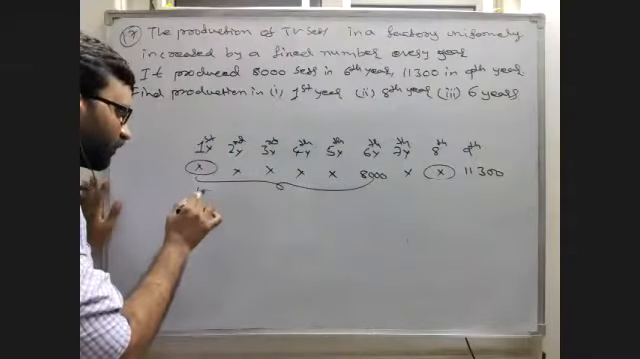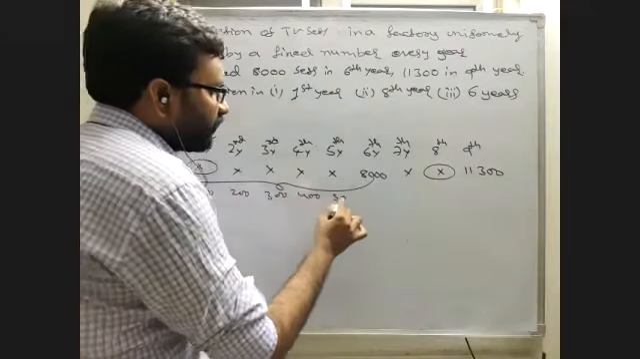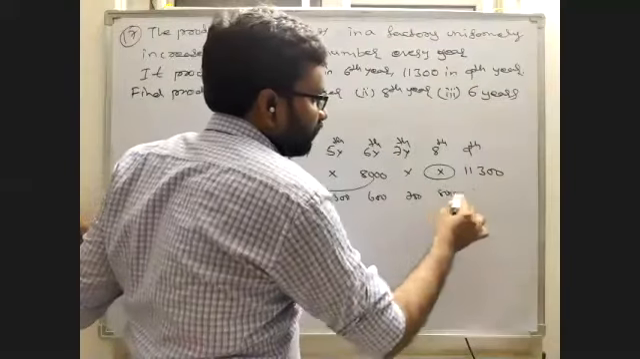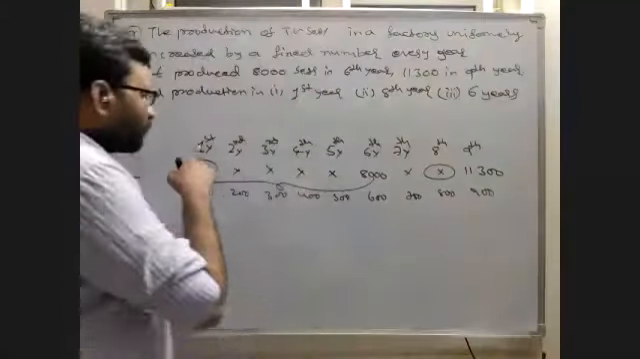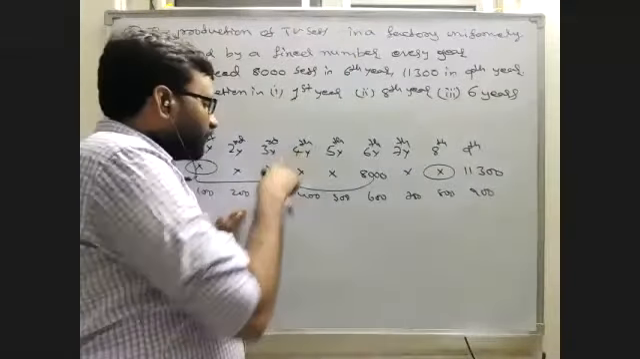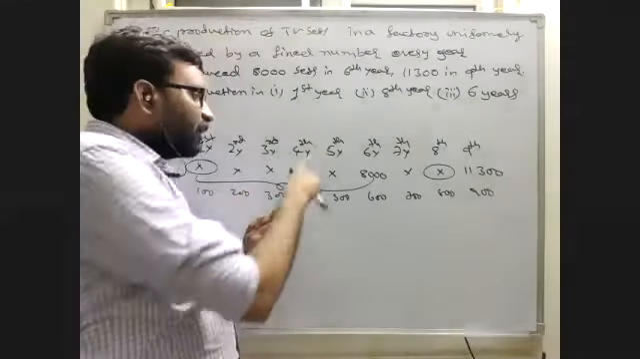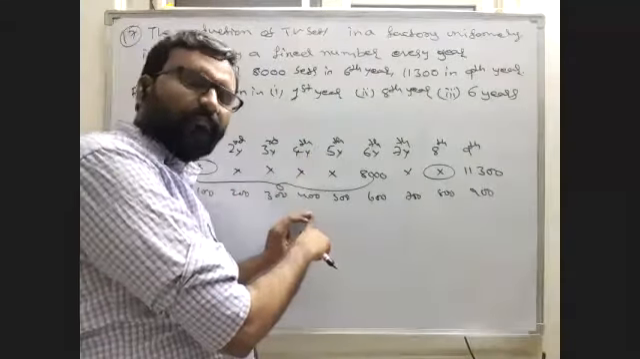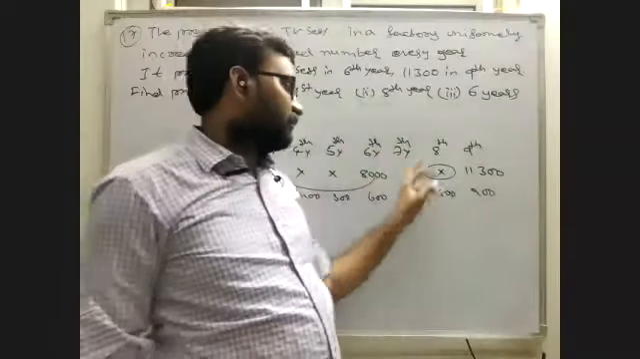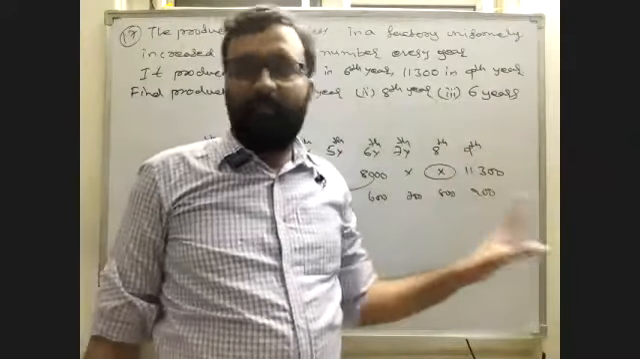Suppose here 100, here 200, here 300, here 400, here 500, 600, here 700, 800, this is 900, to understand easily. In the first year, how many TVs? 100. In the second year, 200. In the third year, 300, with the same 100 gap, 100 difference. In the fourth year, the factory is making 400. In the fifth year, 500. In the sixth year, 600. Seventh year, 700. Eighth year, 800. Ninth year, 900. They are making yearly like this.